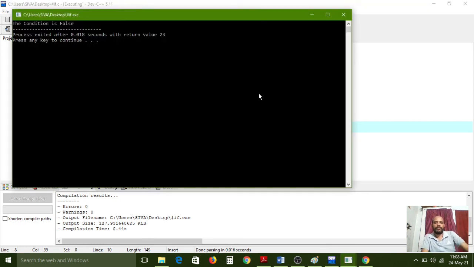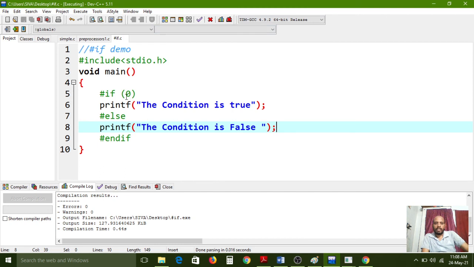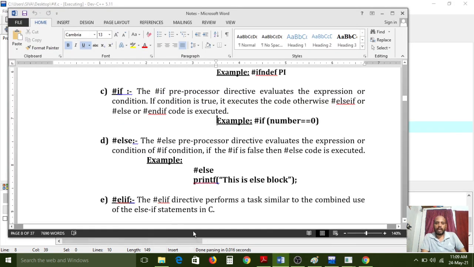So the condition is false because beside #if we have 0, that means the condition is false. The first block will not be entered to execute and the second block will be entered, because based on 0 the else block needs to execute, that instruction was given by us. Understand? So that entire process we have to know.